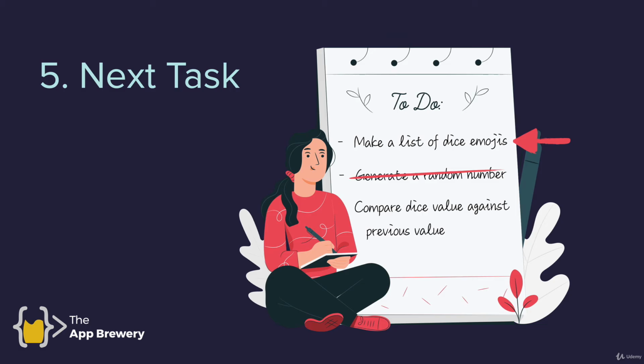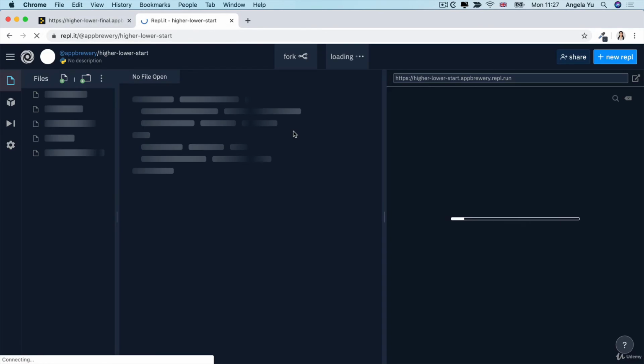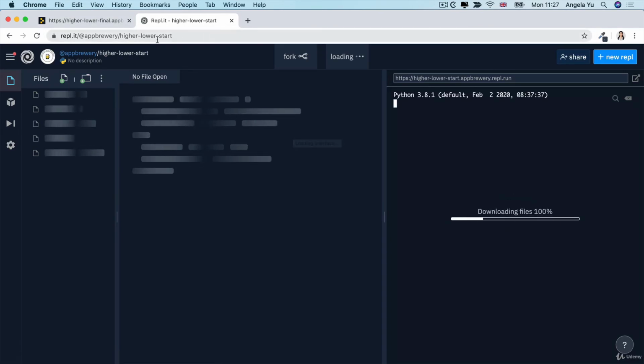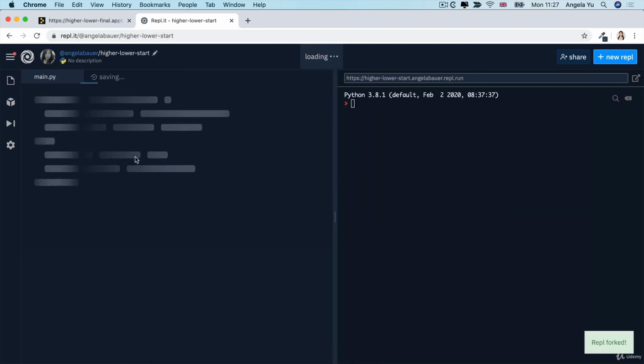This is what I want you to do. So the first thing you're going to do is to head over to the final version of the game, play it at least 10 times, just so you understand exactly how it works. And then pull up the starting code for the day, which is the higher lower start, and go ahead and fork your own copy of it.